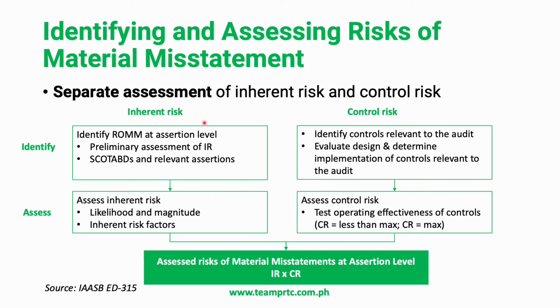According to IASB, this is to prevent taking credit for identifying and assessing control risk by just identifying and assessing inherent risk alone.